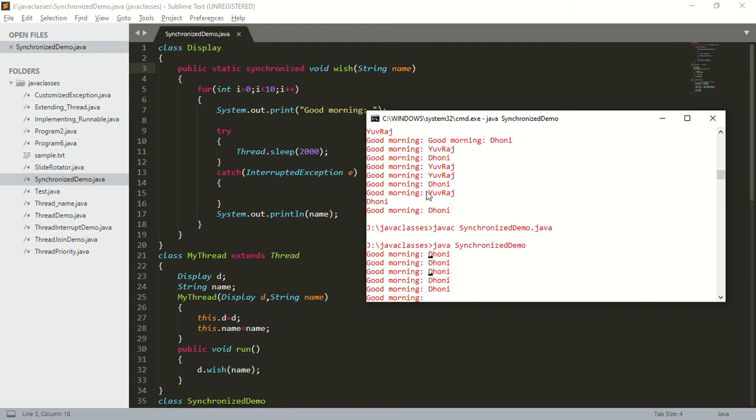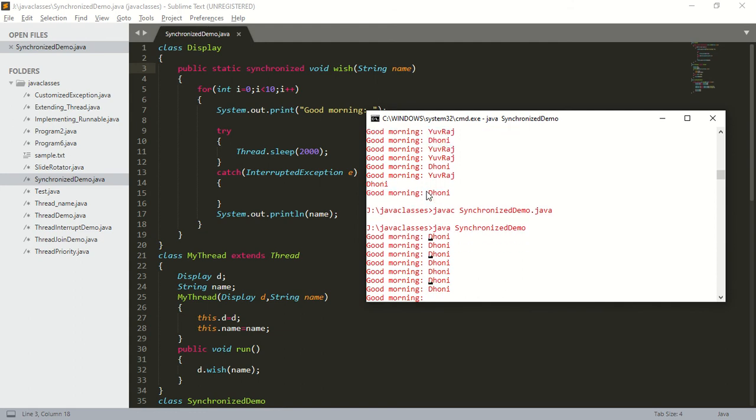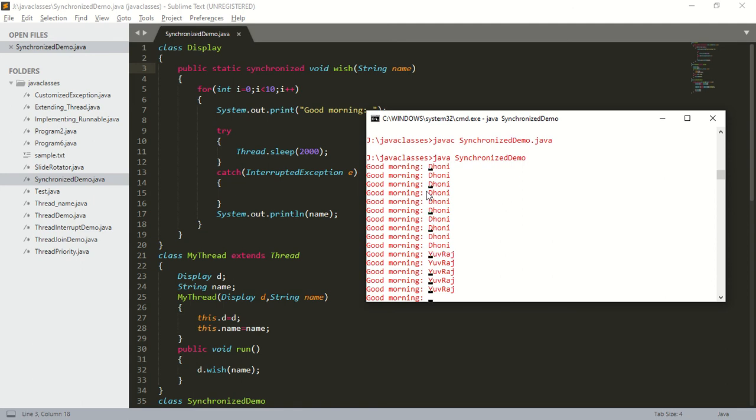Why are we getting regular output in this case? In the case of static synchronized, what is the meaning of a static method? What will happen in the case of a static method? In the case of a static method, the method belongs to the class level.